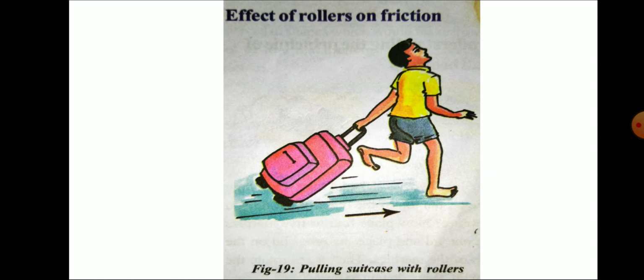In order to avoid all that, we keep wheels on the pulling suitcase. When you keep the wheels like that, it is easy to roll on the floor. So this is one way to reduce the friction. Wheels on the suitcase decrease the friction on whatever we are carrying.